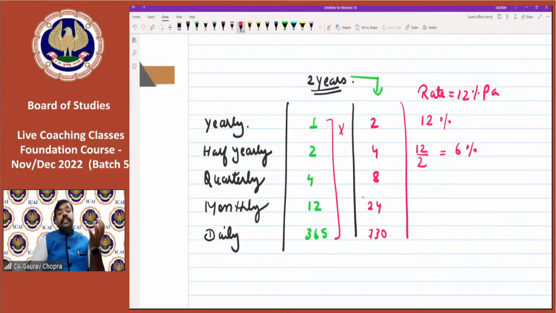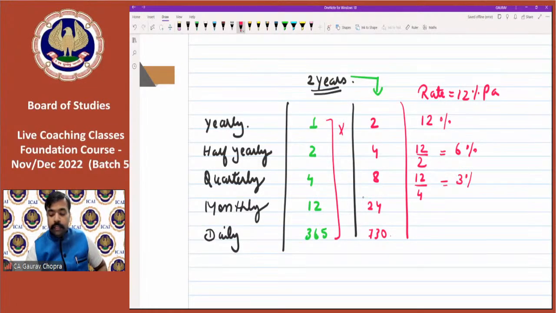Then if the system is quarterly, so we have to convert the rate also into quarters. So if 12 is the rate for 1 year, then what will be the rate of quarter? Simply divide by 4 and we are getting 3%. Then monthly, 12 by 12, that is 1%. And for daily, we have to do 12 by 365%.